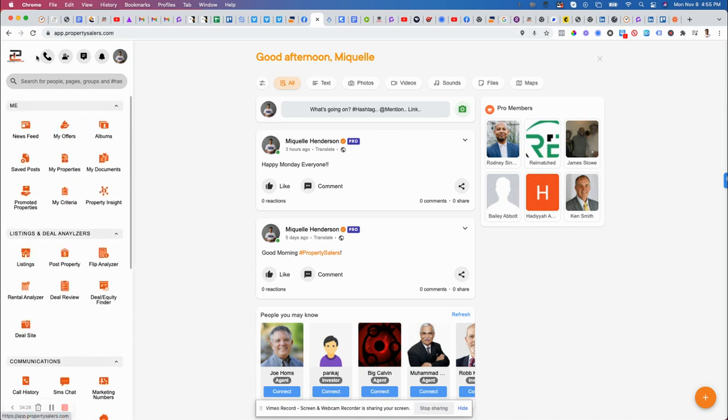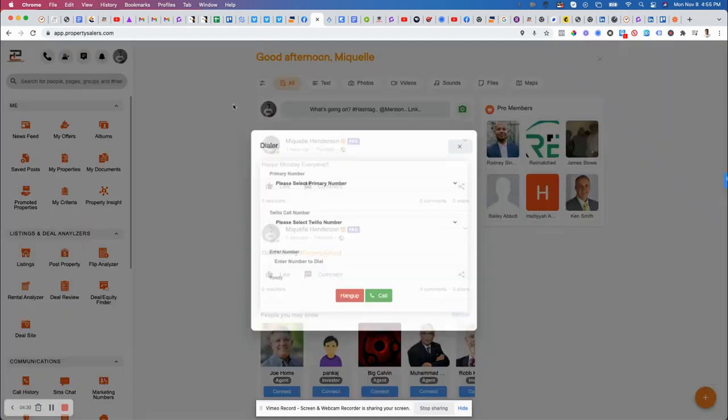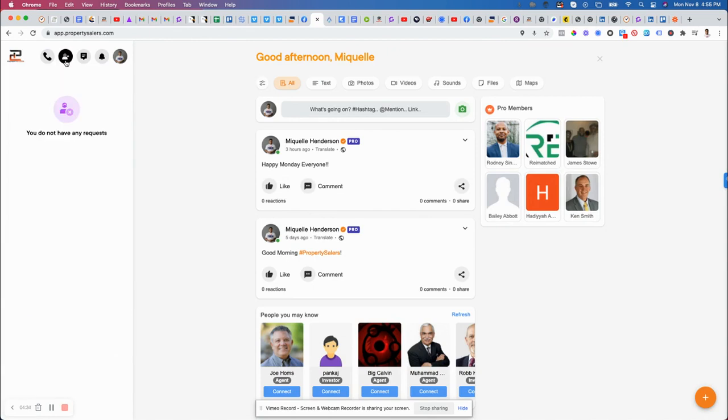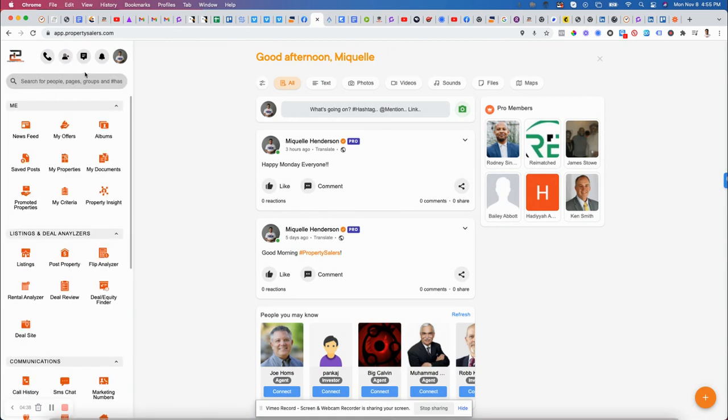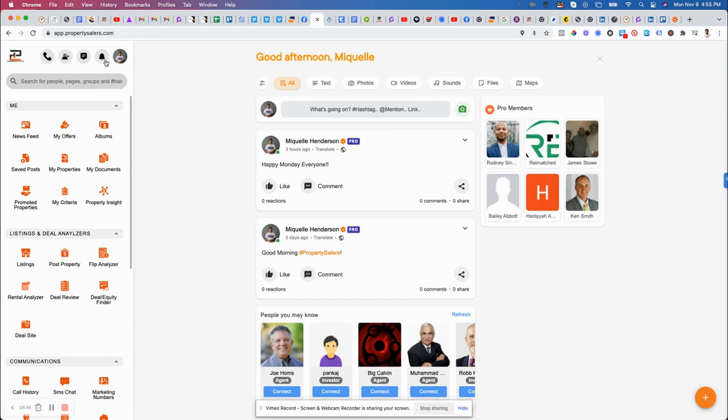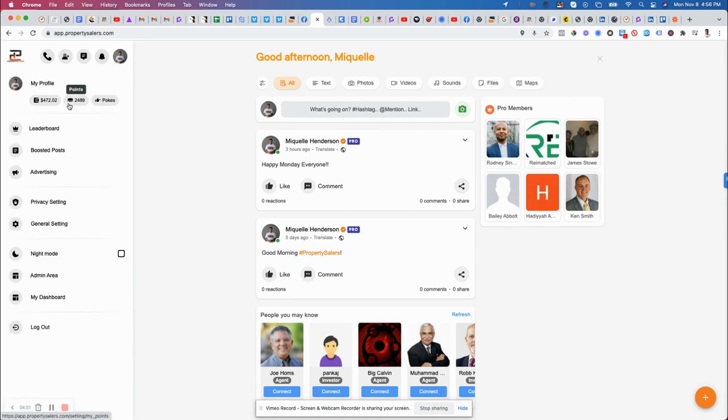So up top, you have phones, so you can click here and call people directly through the platform. You have the add button right here, which is where anybody who requests to connect with you shows up. Then you have the messages, so you can go in here and see all the messages, and then you have the notifications here. When you click this button here, this is going to drop down all the other things.